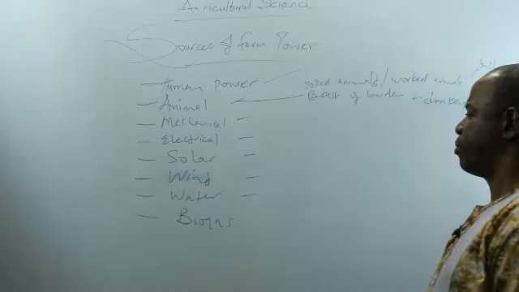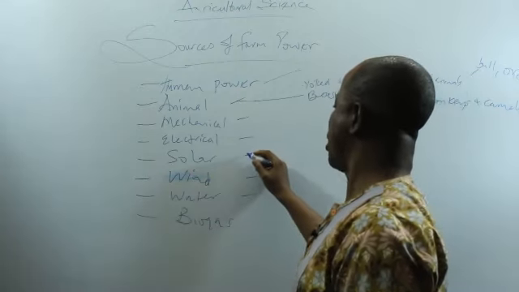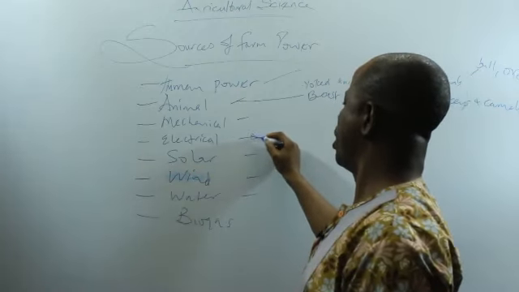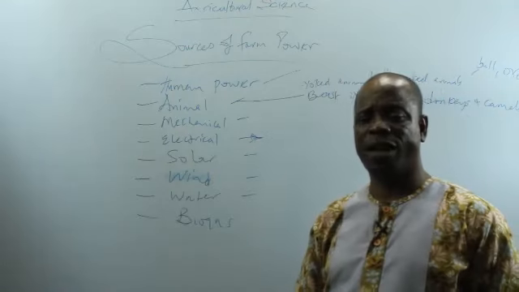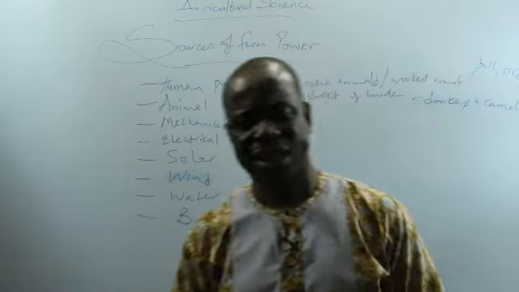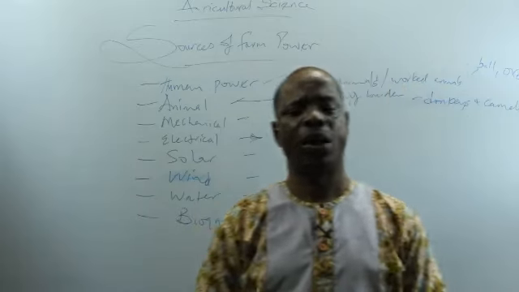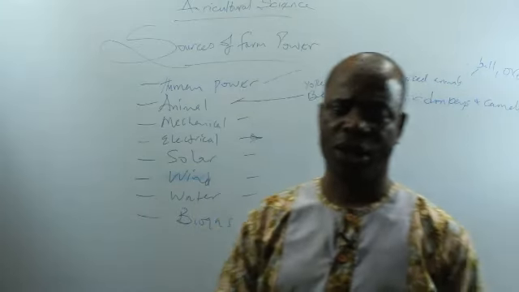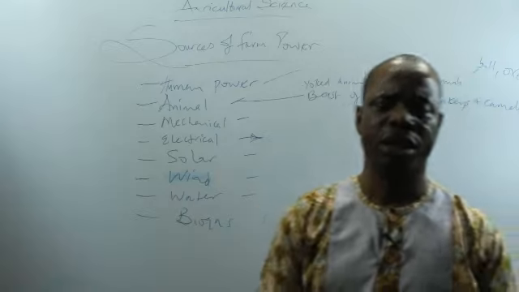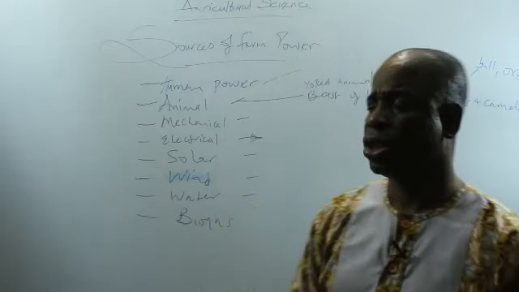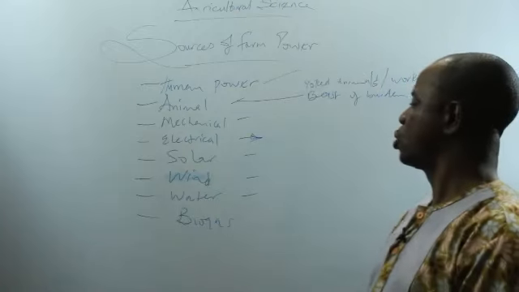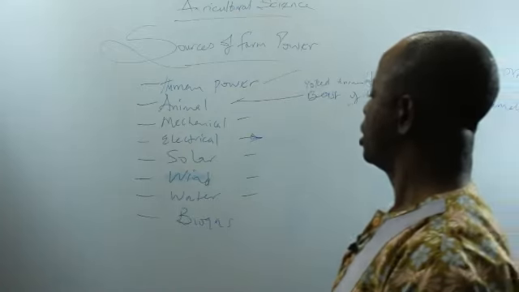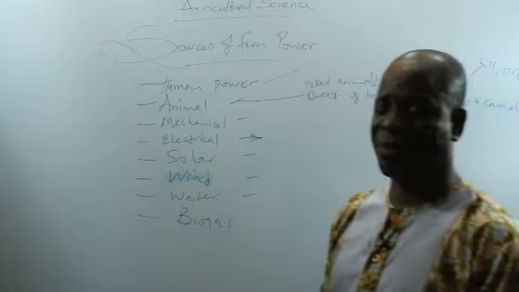Then the fifth one is, no, electrical power. This is the use of electricity on the farm, such as lighting the farmhouse and the operation of machines. You can use electricity to operate the various machines: grinders, shellers, incubators. We use the electricity to operate them. But it has a lot of disadvantages.